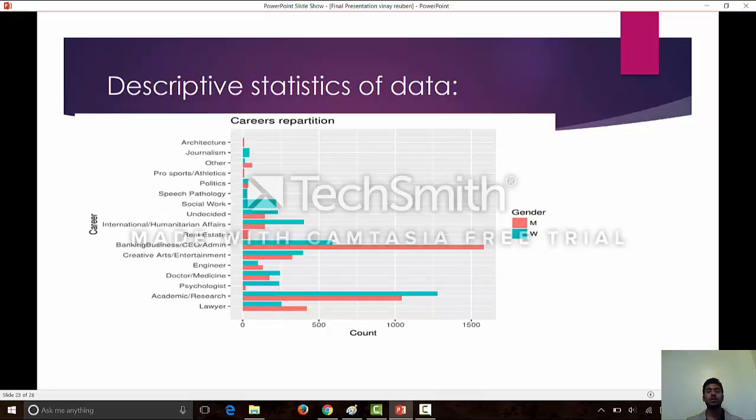So as you can see, the descriptive statistics, the career partition of both males and females in this data shows that the maximum of the males come from banking, business, CEO, or administration, while the females come from academic or research. So both have a different kind of interest.